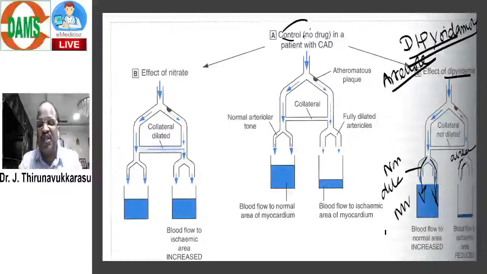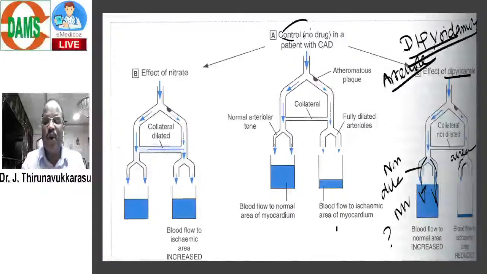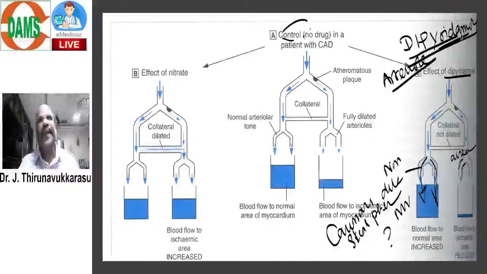This is called as what? Can you please answer? Very good, it's called coronary steal phenomena. It is an old question: coronary steal phenomena is seen with what drug? Answer: dipyridamole. Dipyridamole causes this. Anyway, doctor, take a message.